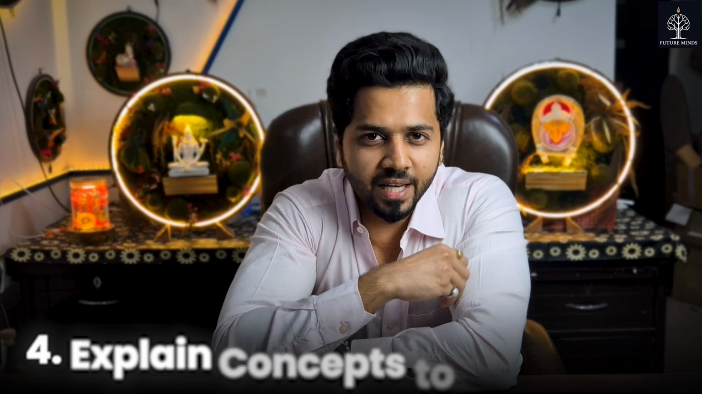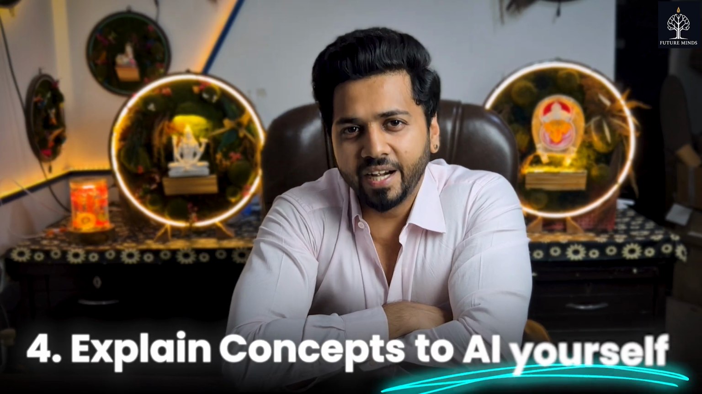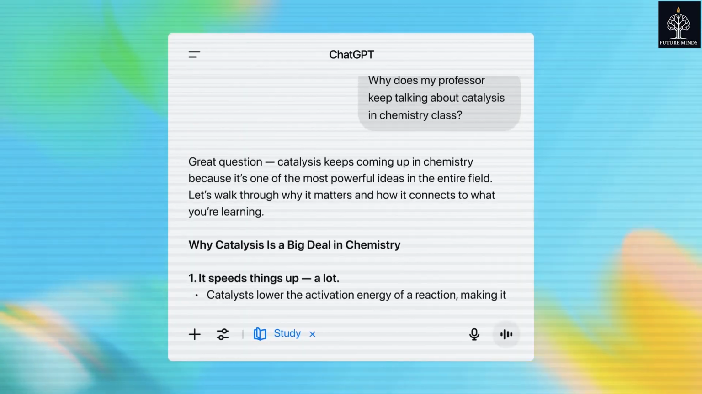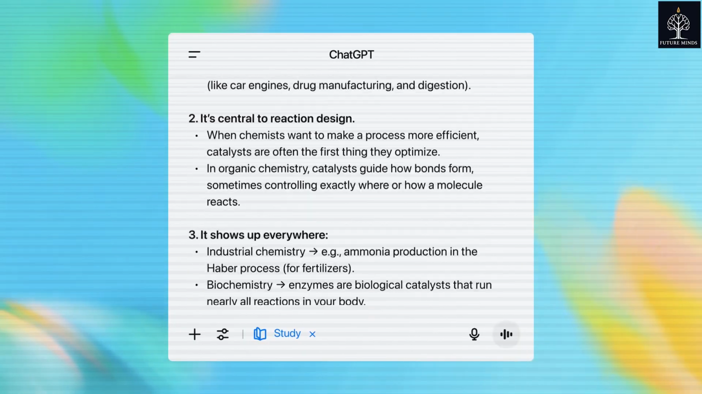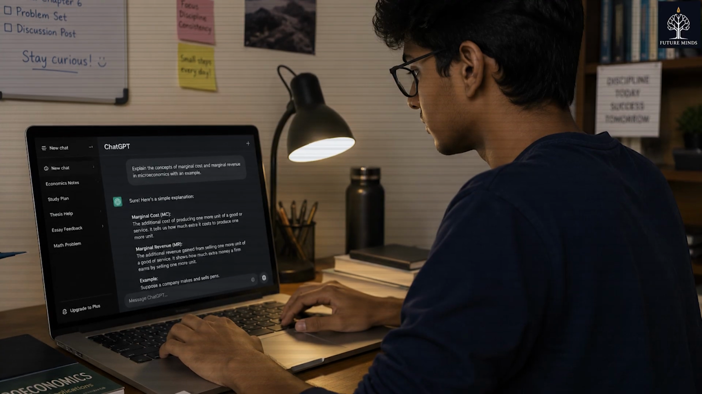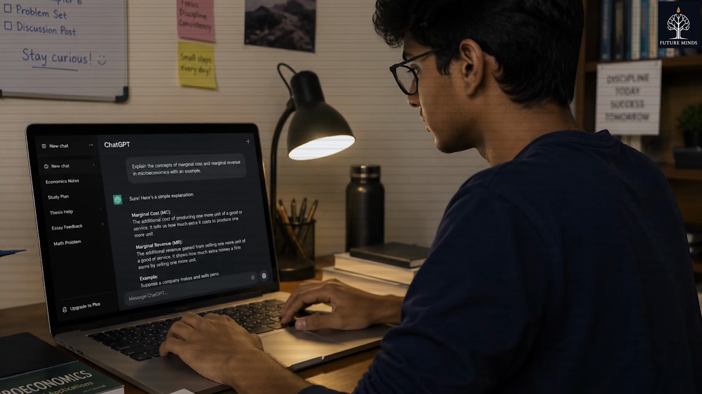Fourthly, explain concepts to AI yourself. Let it develop an understanding of what you have learned. Whenever you're done with a chapter, upload that chapter and tell the AI that you have learned so many things. What AI will do is read your data and tell you exactly what you have missed. It will also help you correct what you have incorrectly told the AI. It will be your personal checker, examiner, as well as your friend. The moment you struggle to explain something to AI, it will catch you. You will know that you need to do more deep research in this topic.